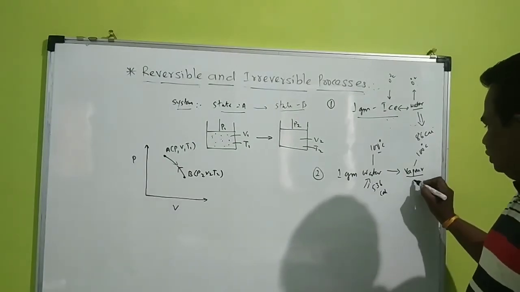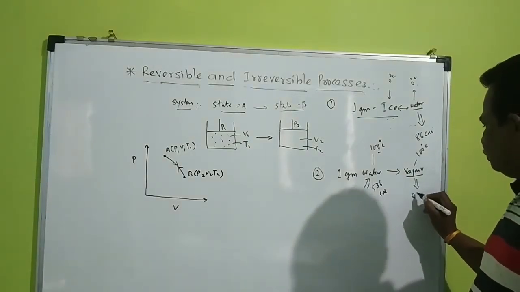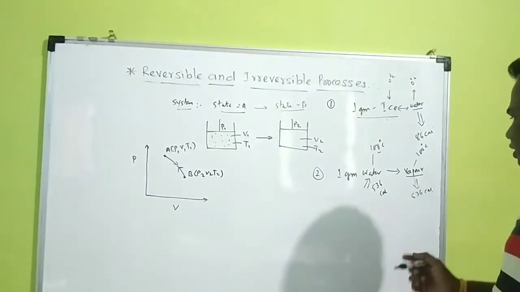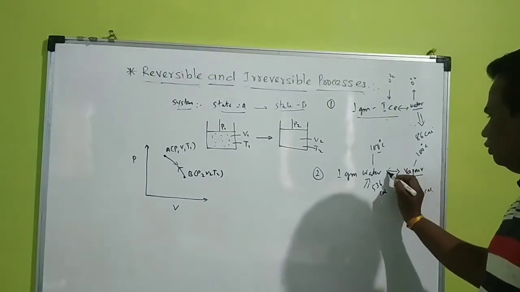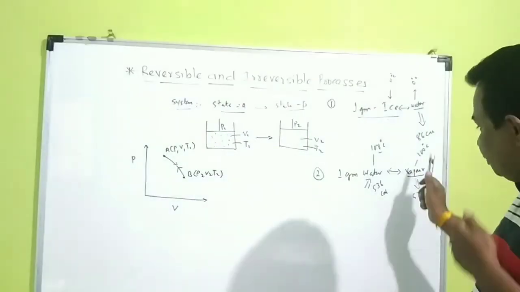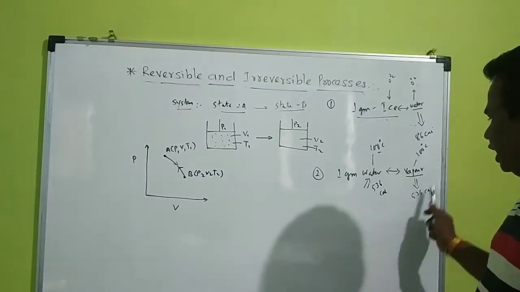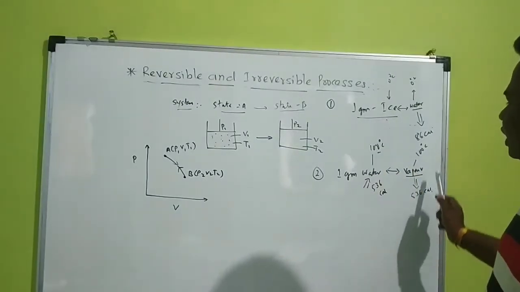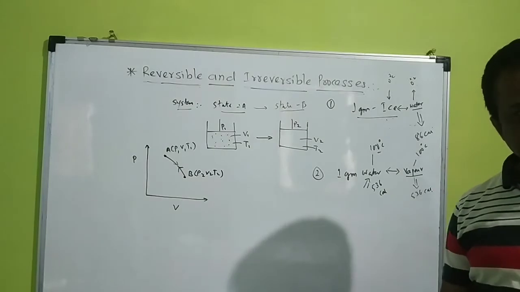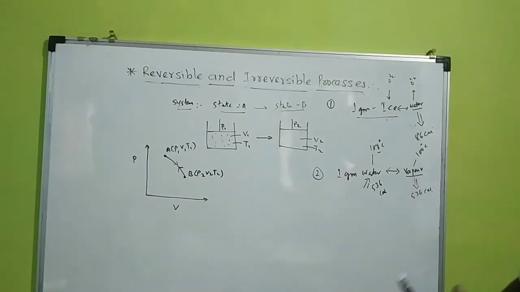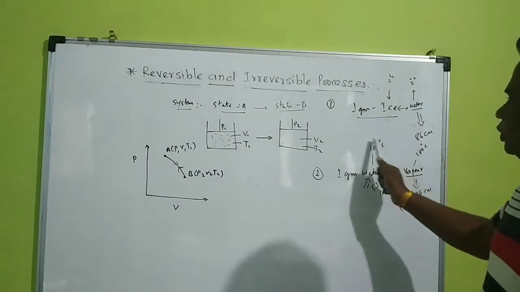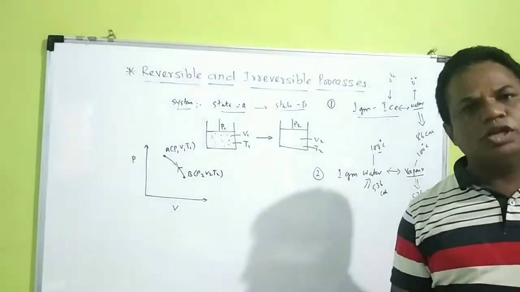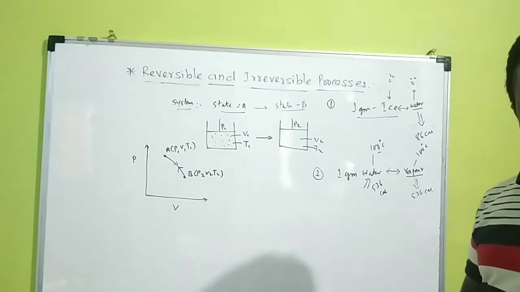So when this vapor gives 536 calorie energy back to the surroundings, then again this vapor converts into water at the same temperature. So the temperature of this state or system doesn't change. This is also called a reversible process. So the reversible process is the isothermal process. This is also an isothermal process. Reversible process is also the adiabatic process.